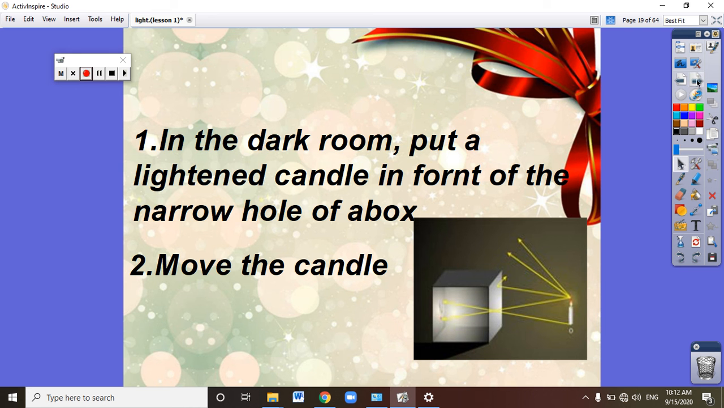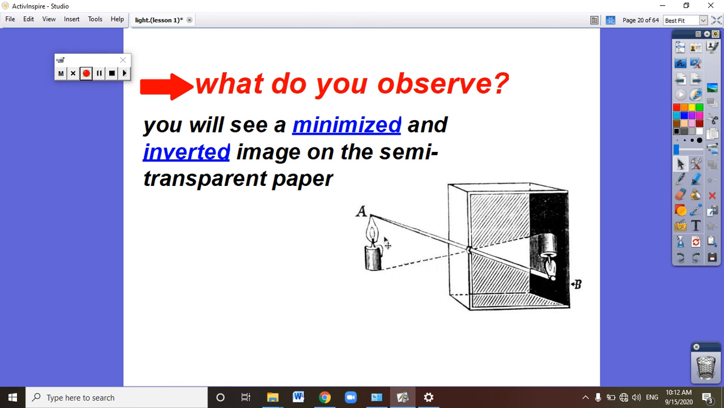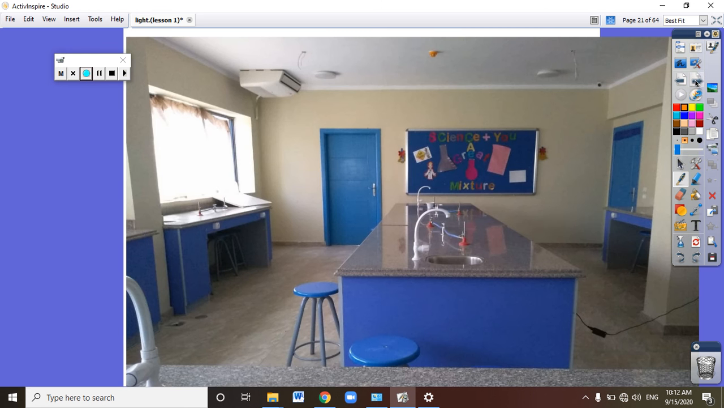What will we see? We will see the candle is minimized and inverted. This is the transparent paper here, okay, and this is the hole, and we are looking to the candle through the hole. So the light of the candle will be minimized and inverted. What is the meaning of minimized? Minimized means very small.